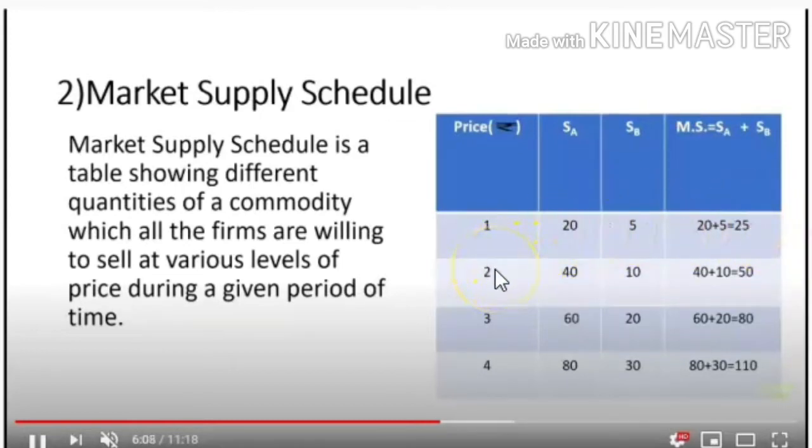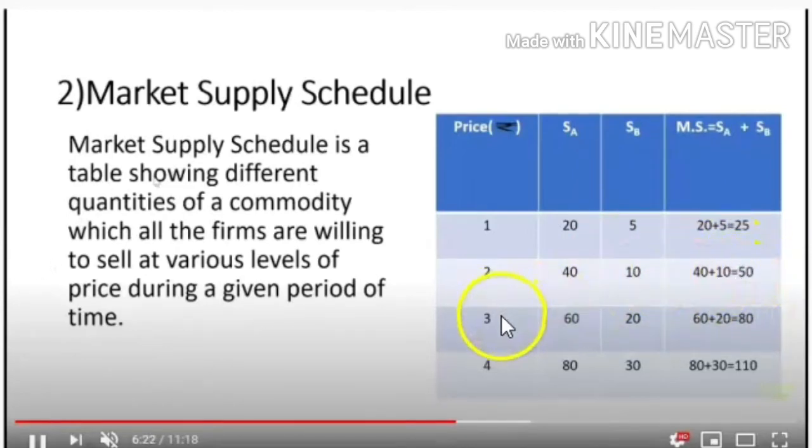Then at a price of 2 rupees, the first person is ready to sell 40, the second person is ready to sell 10, and by adding these two you get 40 plus 10, equal to 50.